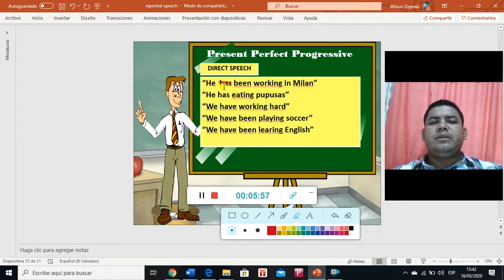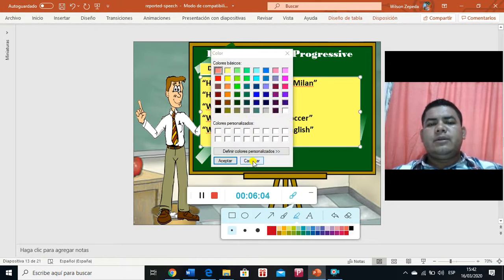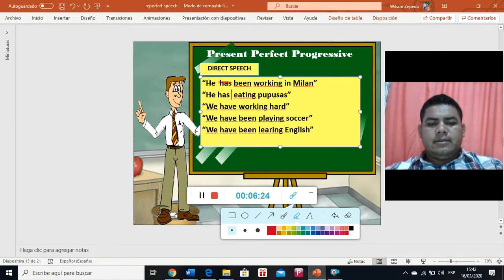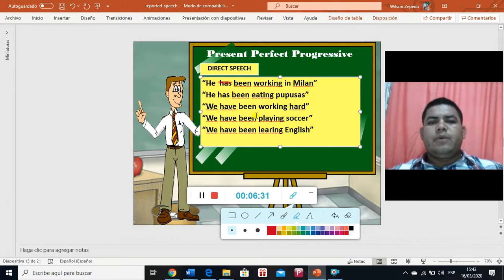One more time, the only thing that you're going to change is the auxiliary. Remember that when we use present perfect progressive, we are going to change just this. I'm sorry, progressive. Has been. Been will always be in all the sentences, right? In this case, I have made a mistake over here. It says it has been, right? Eating pupusas. We have been working hard.